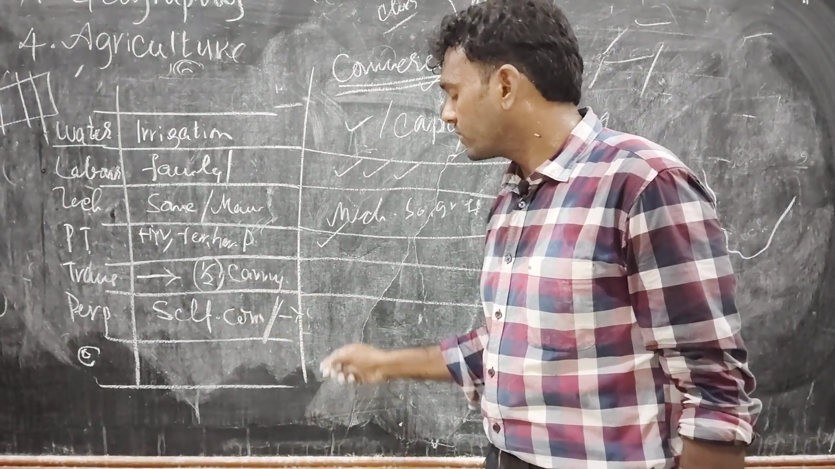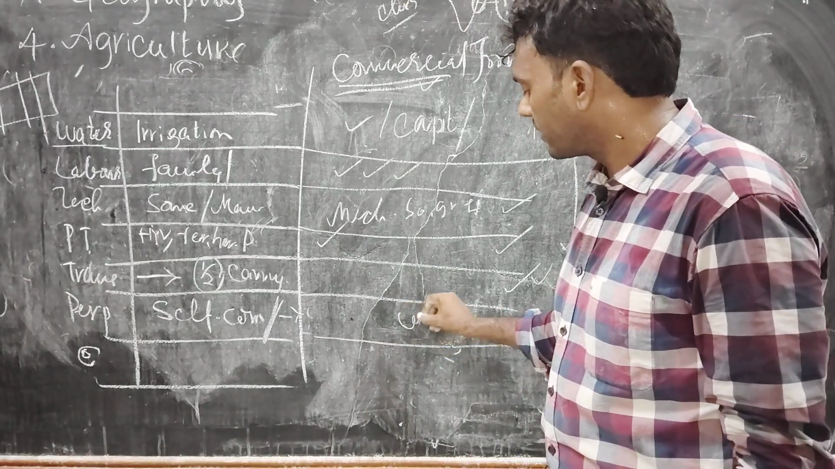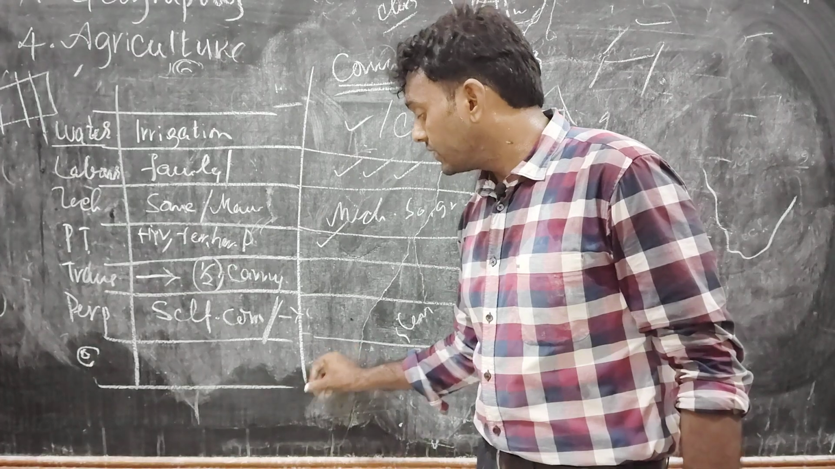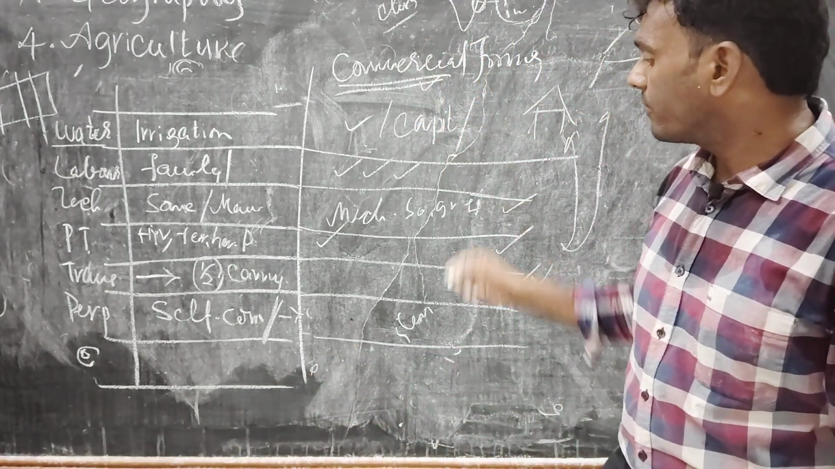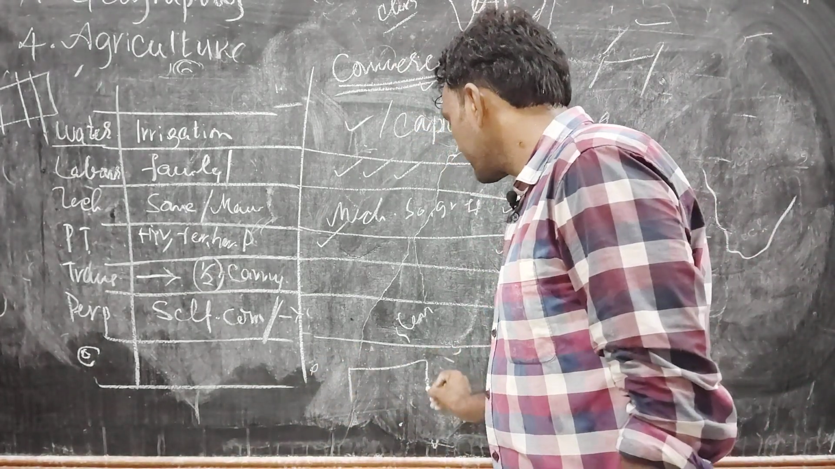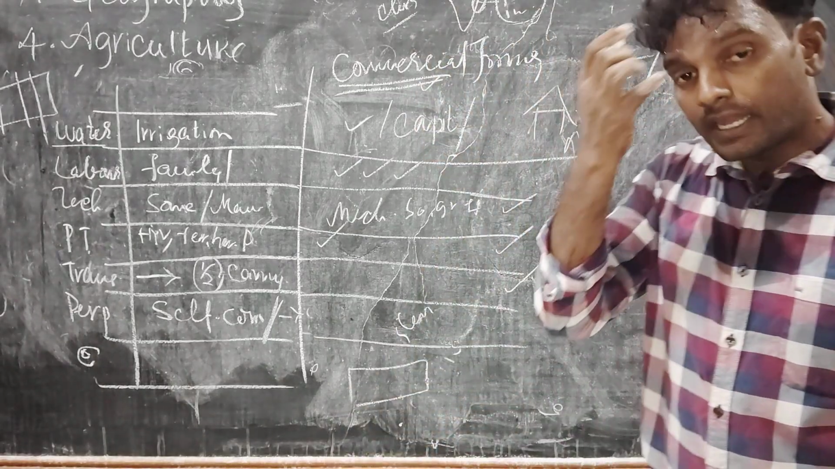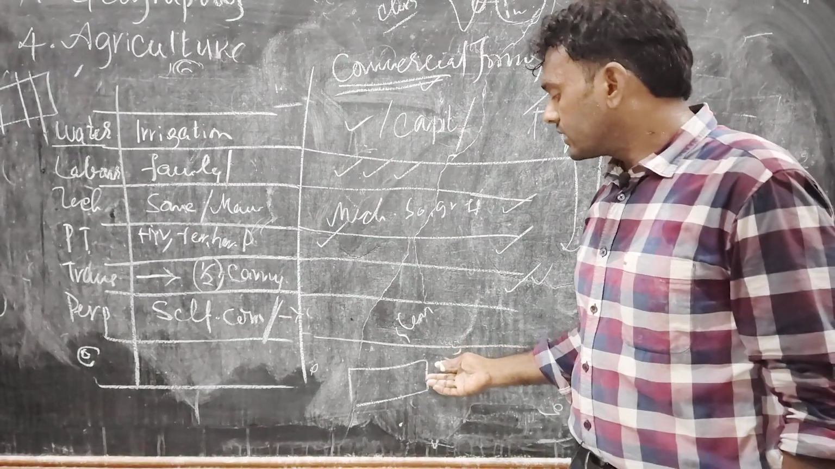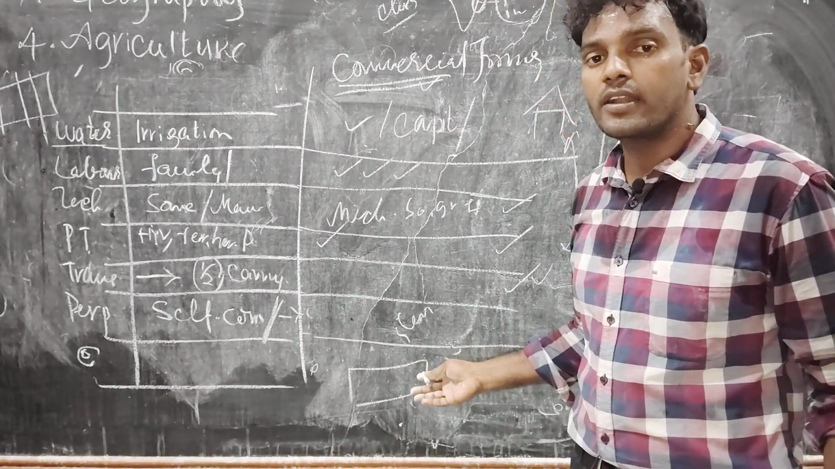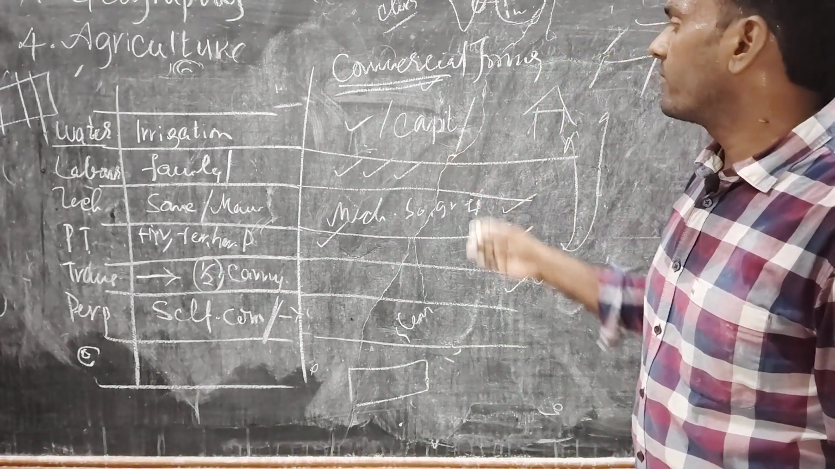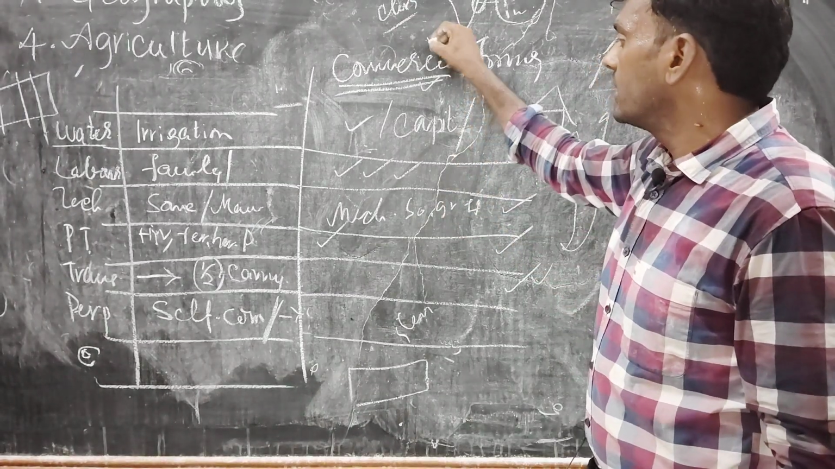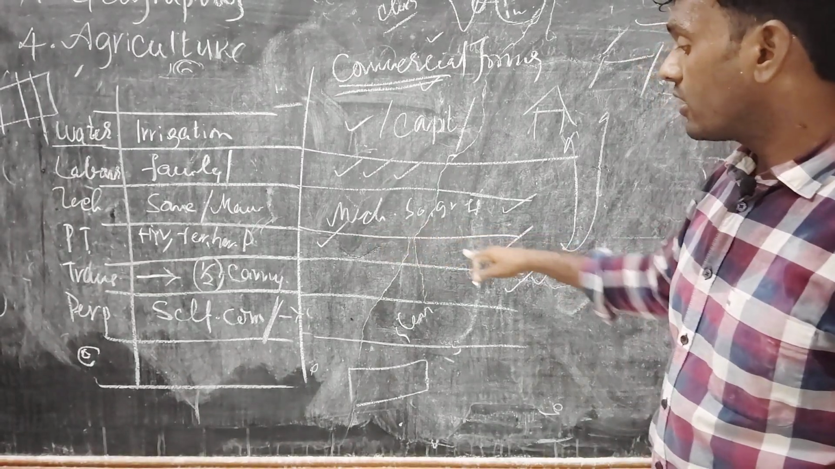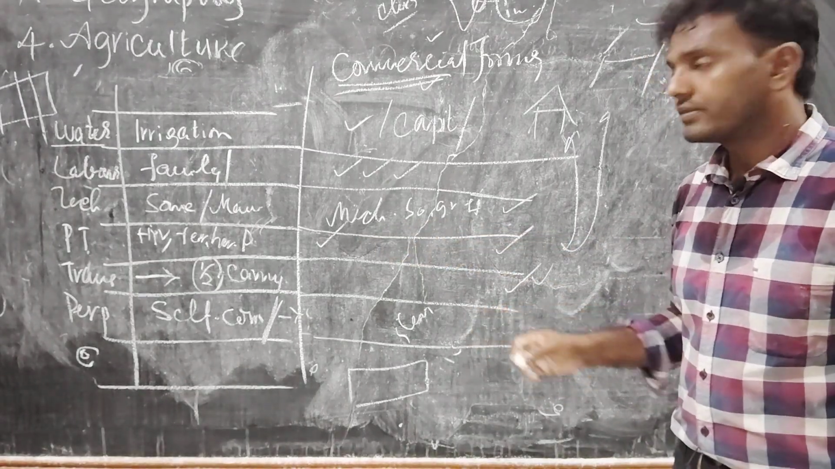Coming to self-consumption, what is the purpose? Commercial purpose, selling in the market. Is it clear? Coming to size of the land. In commercial farming, we use nearly thousands of acres of land. For maintaining this much huge land, we need a huge amount of capital. That's why we call it commercial farming. It is capital intensive, labor intensive, and we use packet technology and labor. Is it clear?